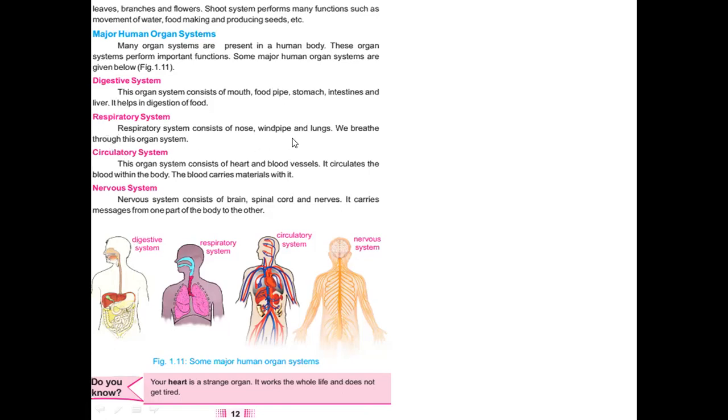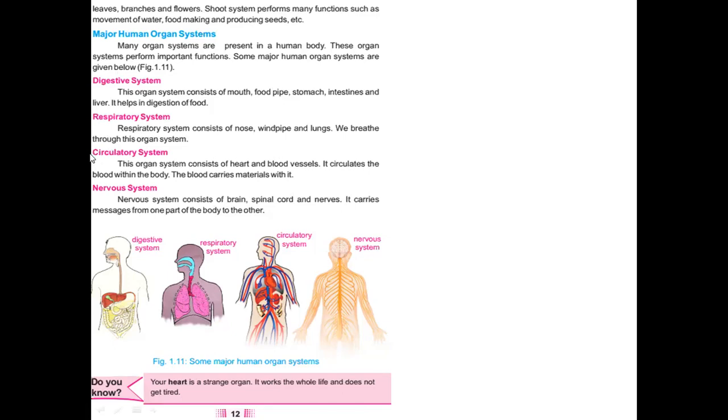Respiratory system, if you see this, it consists of nose, this one nose, windpipe and lungs. This is windpipe and these are lungs. So they form what? Respiratory system, by which we inhale or exhale oxygen and carbon dioxide.